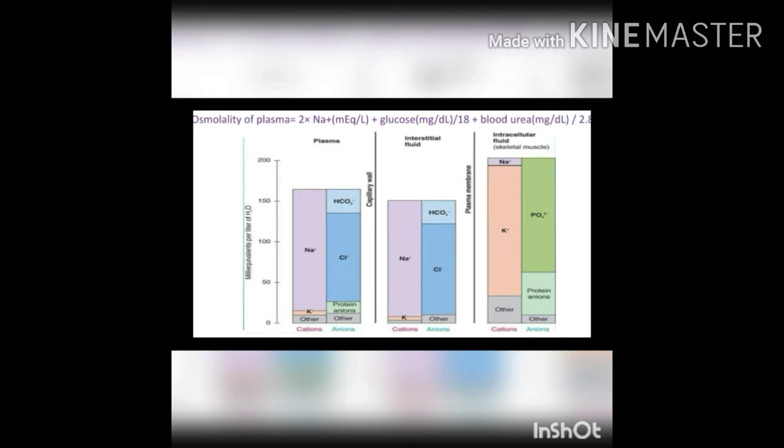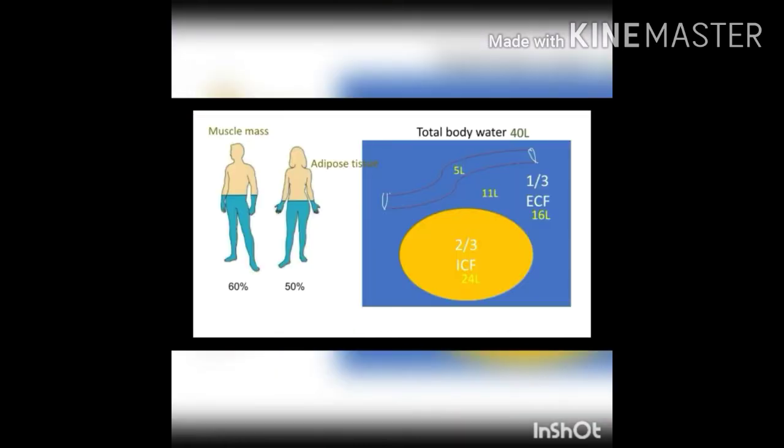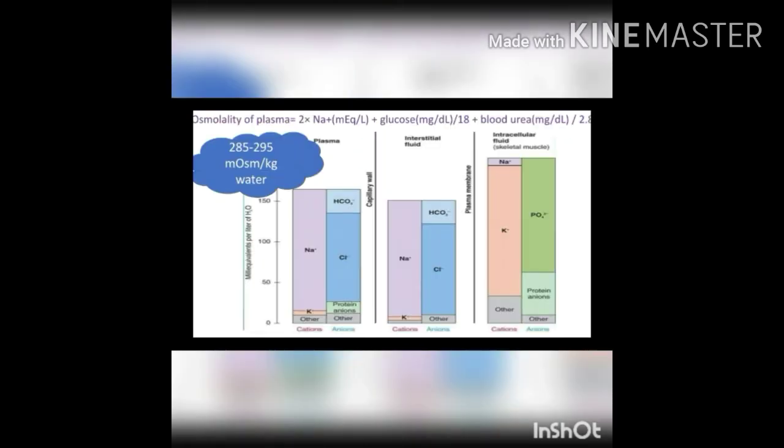Osmolality of plasma can be determined through this equation. 2 into sodium concentration in plasma plus glucose concentration in plasma by 18 plus blood urea concentration in plasma by 2.8. It gives around 285 to 295 milliosmol per kilogram of water.